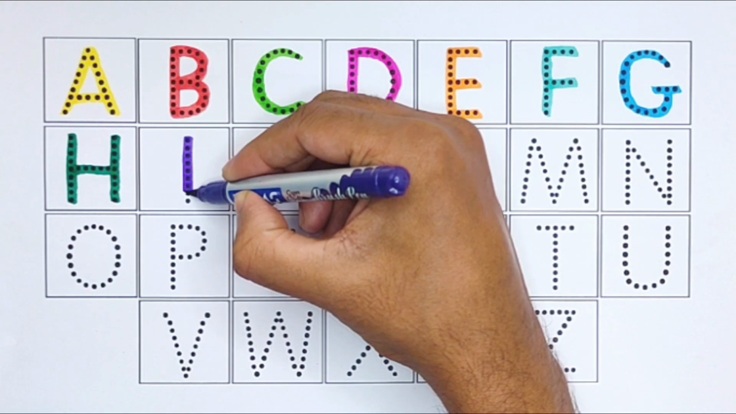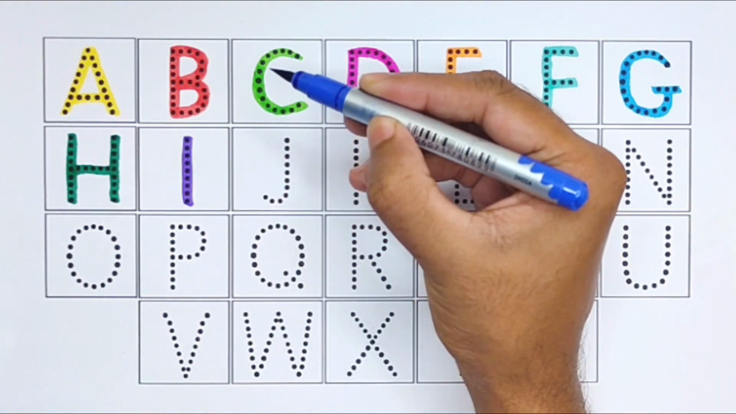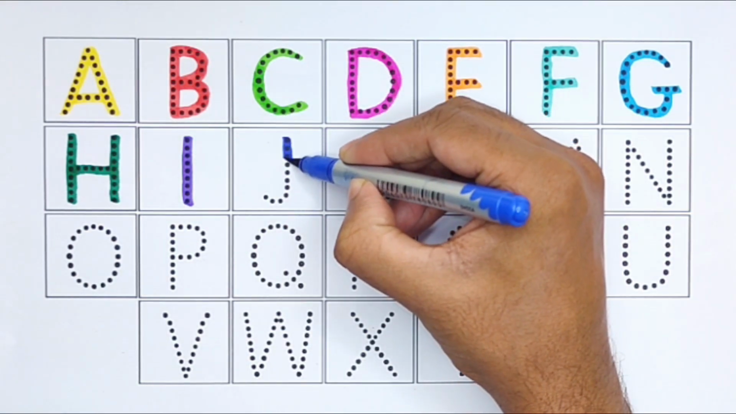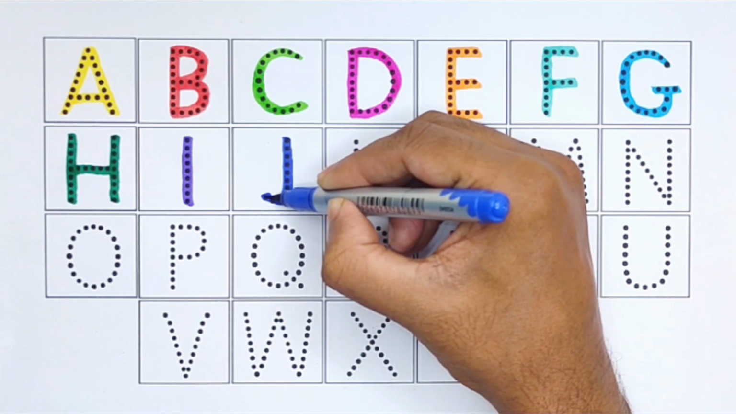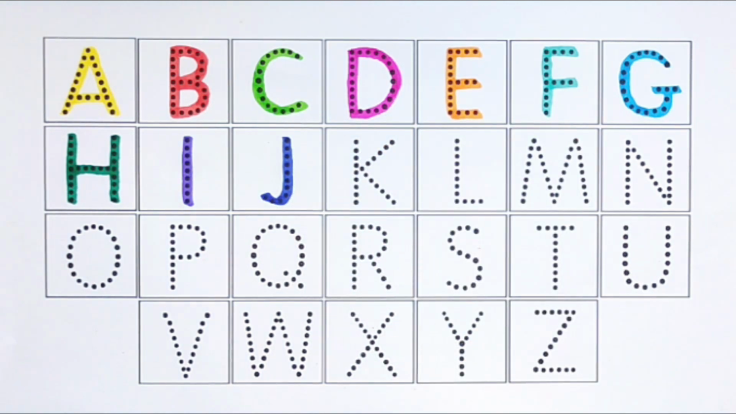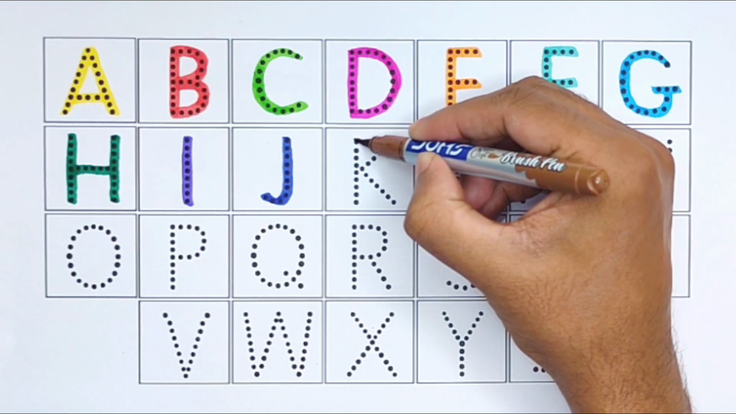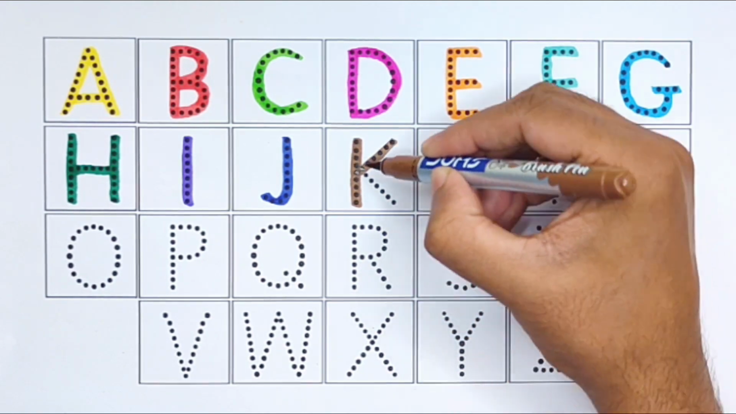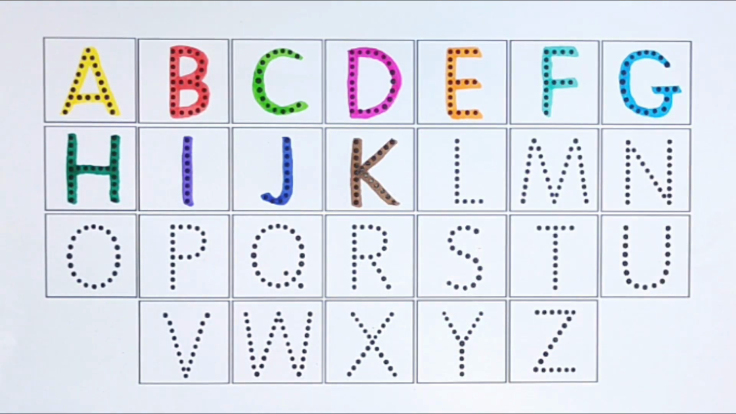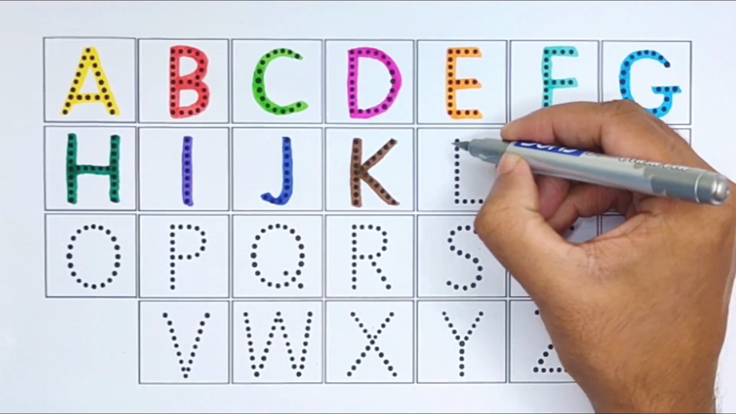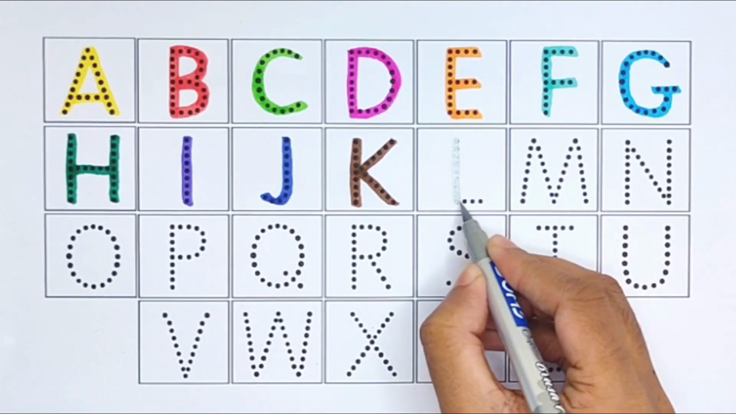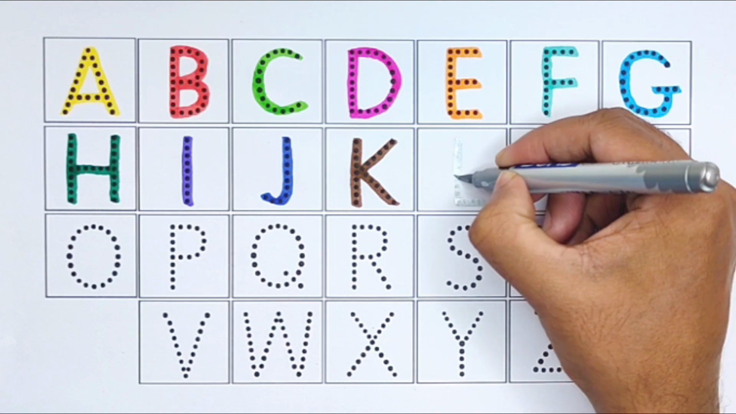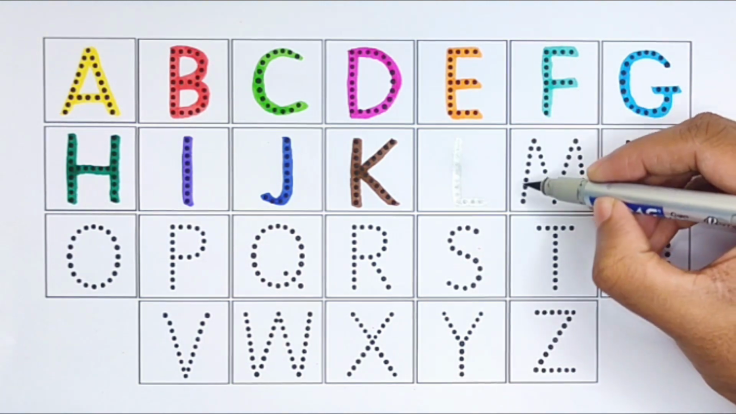I for ice cream. Blue color. J for juice. Brown color. K for kite. Silver color. L for lollipop. Gray color.